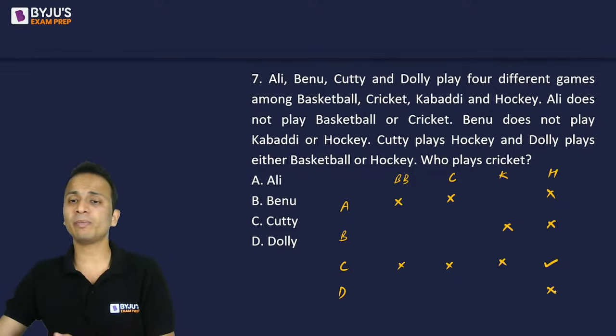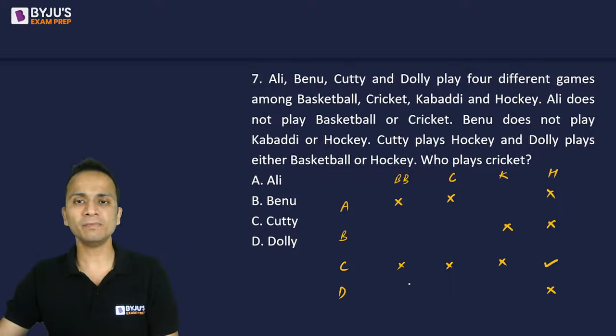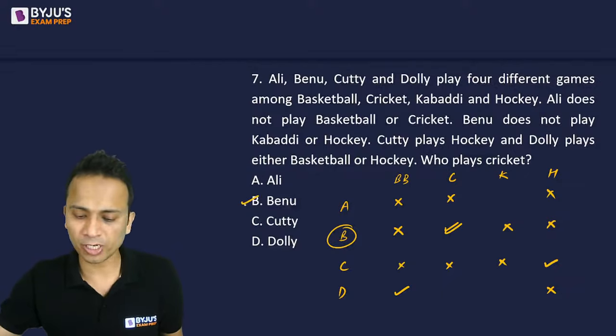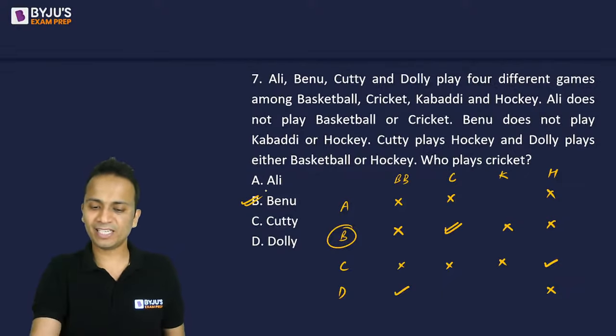Dolly cannot play hockey because hockey is played by Kutti. So Dolly will play basketball and here also a cross will come, right? So who plays cricket? Now if I look at this person Benu, three crosses are already there, so Benu has to play cricket. So the correct answer here will be option B, that is Benu, right?